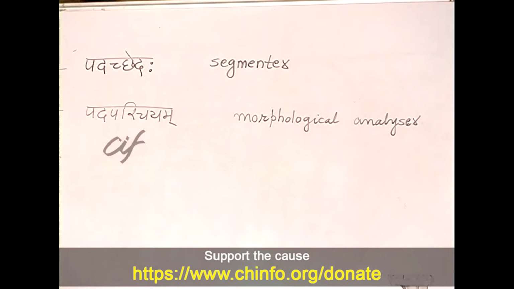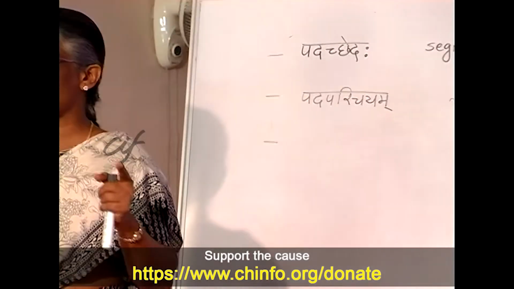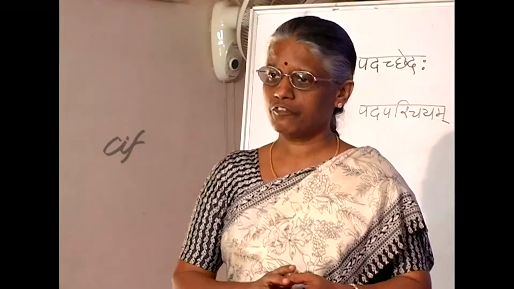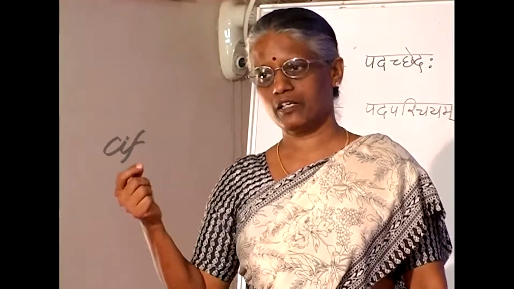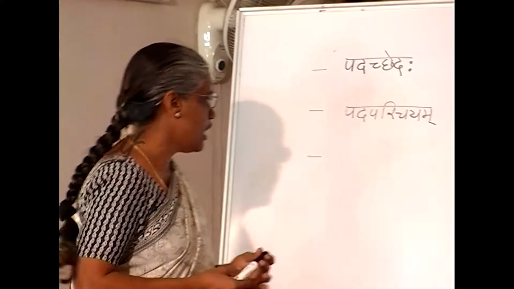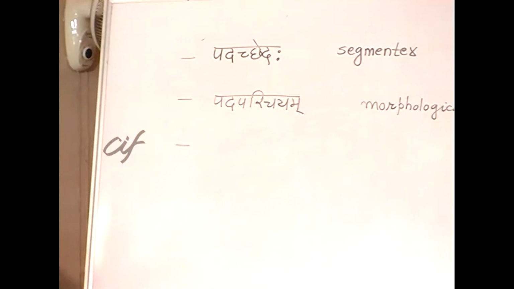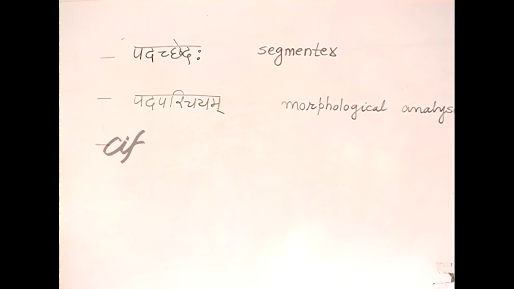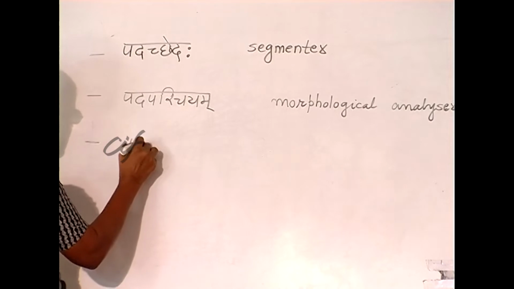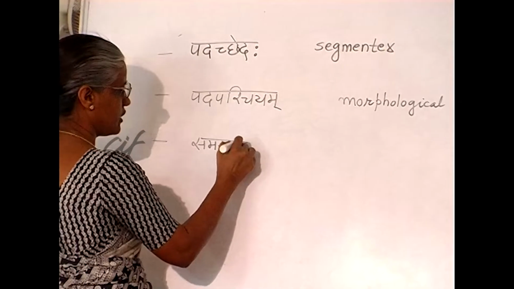Pada parichaya. If it is a compound word, say for example, Rajapurushaha, it's not enough to know that it is Prathama Pullinga Ekvachanam. We should also know what are the components in that pada. So in case of a Samastha pada, we should know what are the components. I call it Samastha pada vichedaka.